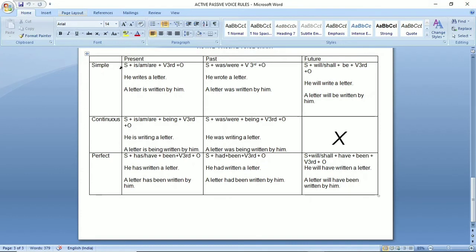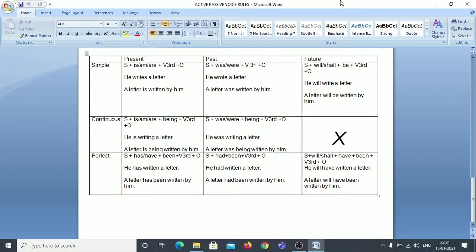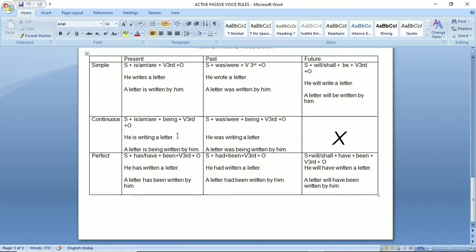Now see, present continuous tense, the formula is subject plus is/am/are plus being plus verb third form plus object. He is writing a letter. This sentence is present continuous. So by applying this formula, this is changed into a letter is being written by him. Students, one thing is common in both the continuous, we are going to use being, right?